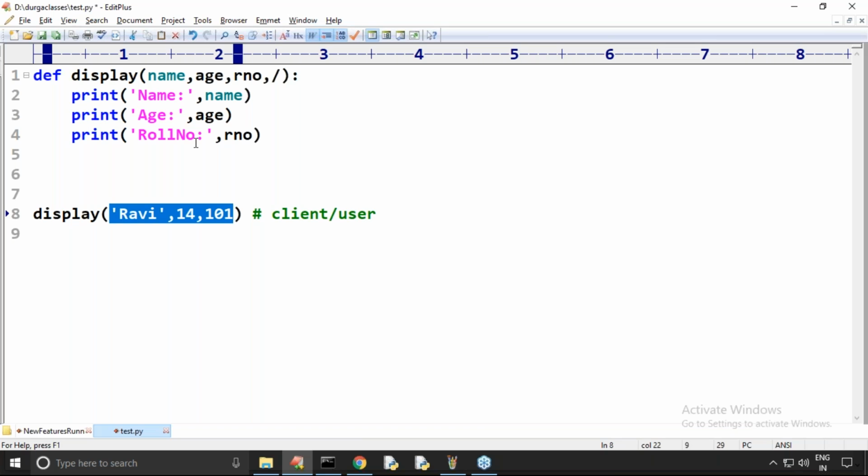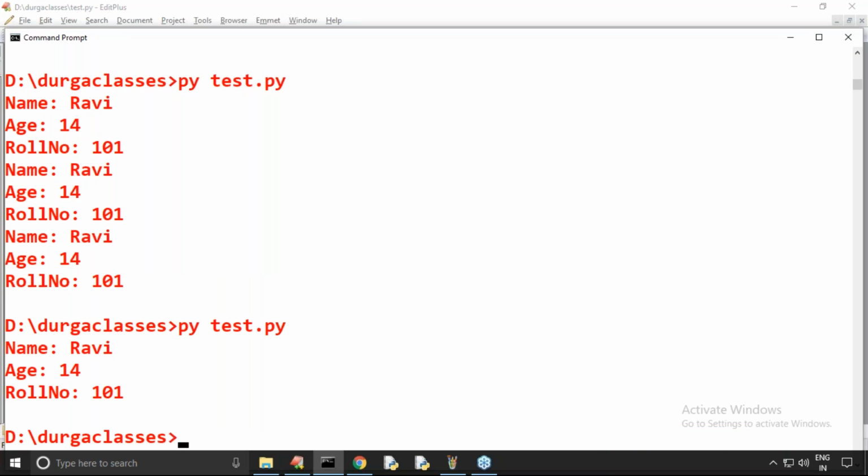He can't call by using keyword, because these names are not fixed. Maybe there is a chance of changing. Don't worry about these names. Compulsorily, you are required to pass the three values, that's all. Order is important. The first value is considered for the first parameter, the second value for the second parameter, and the third one for the third. Now it's perfectly working.